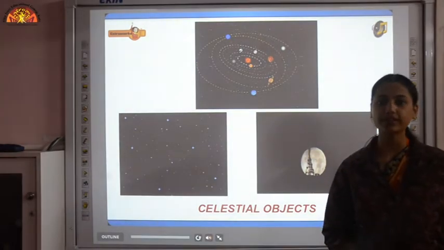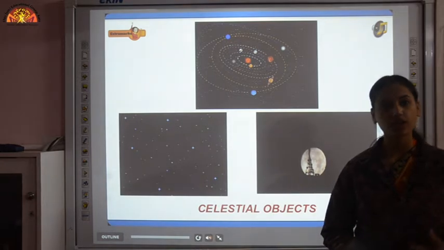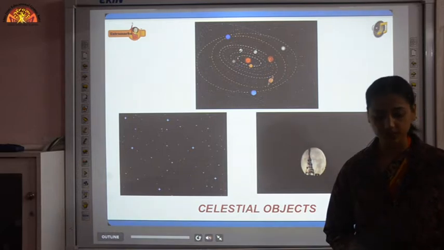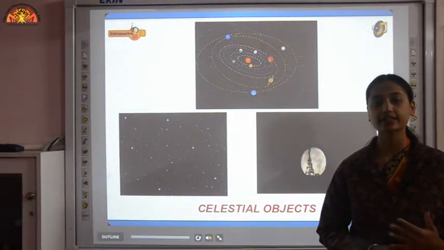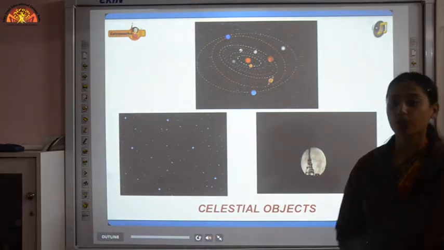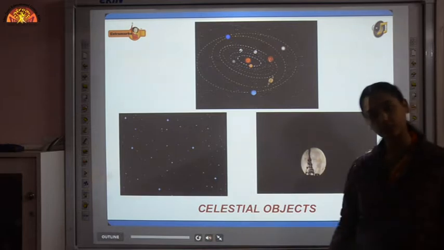Universe is everything which includes space, time, energy, matter, all the stars, planets, galaxies, everything is included in universe. And the objects which we see in the sky like stars, planets, sun, all those objects are known as celestial objects or heavenly bodies.